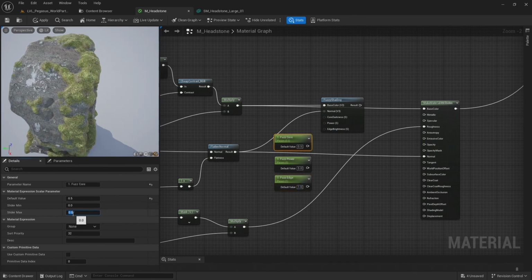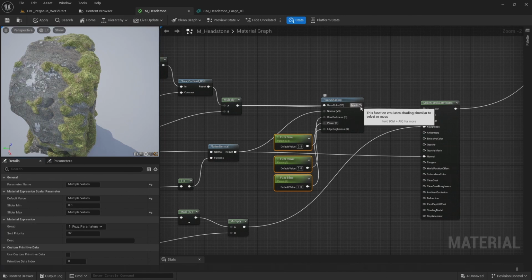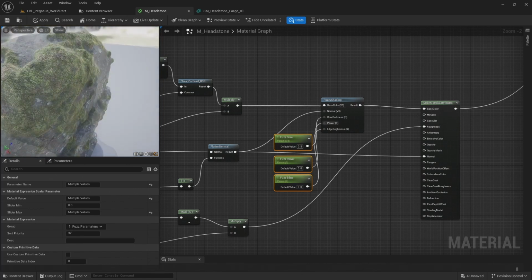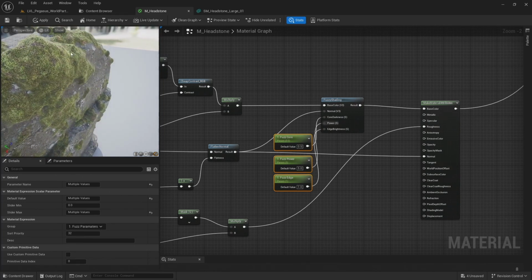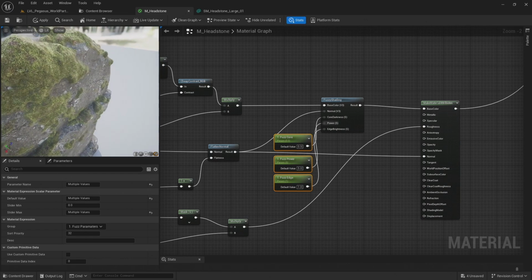And I always like to set some max values. So the fuzz core, I'm going to set a max of 2, max fuzz power to be 10, and let's set the fuzz edge max to be 2 as well. And connect those up. And I'm going to put these in a group called 1 fuzz parameters. And connect that to the base color. And that gives the moss this kind of fuzzy shimmer to the edges of the moss.